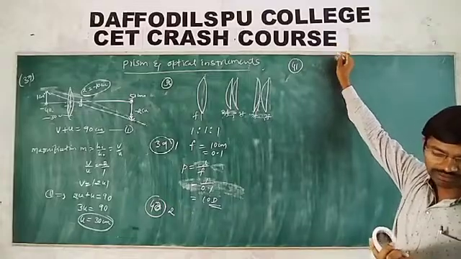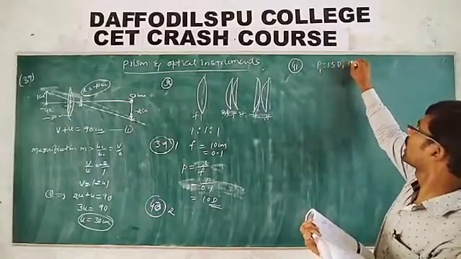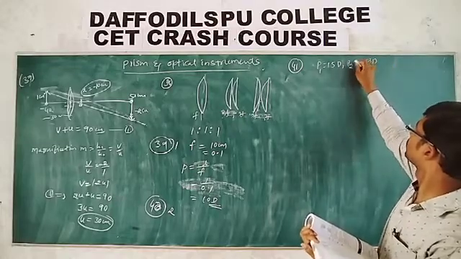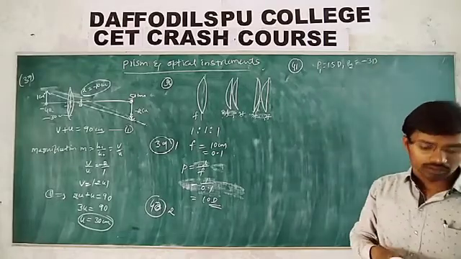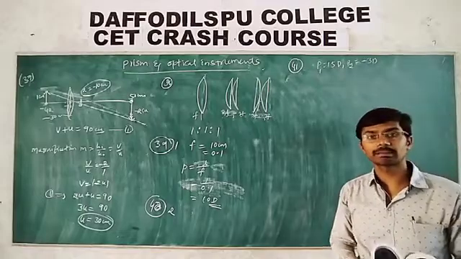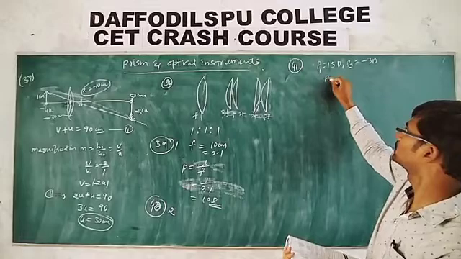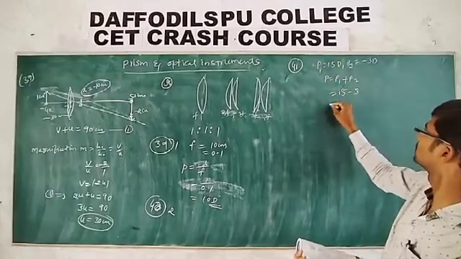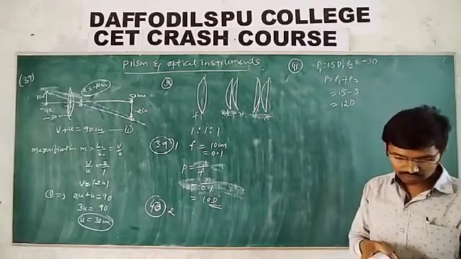Two lenses of power P1 is equal to 15 diopter and P2 is equal to minus 3 diopter placed in contact. The focal length of the combination. When two lenses are kept in contact, what is the resultant power? P is equal to P1 plus P2. So 15 minus 3 is equal to 12 diopter.